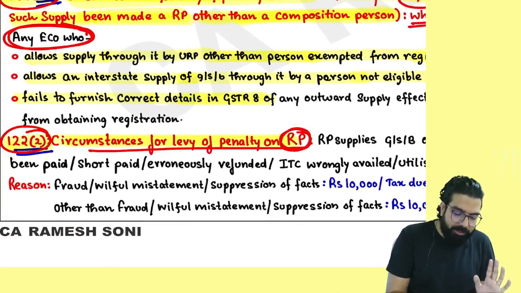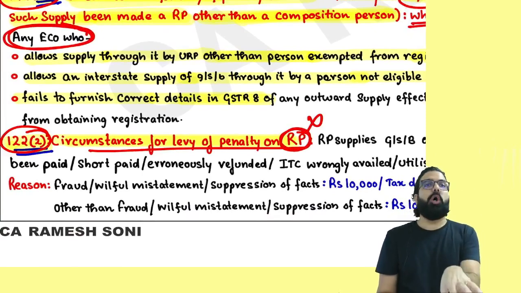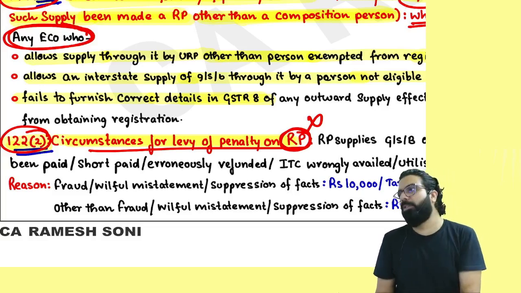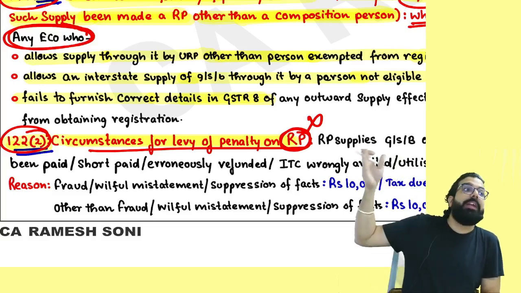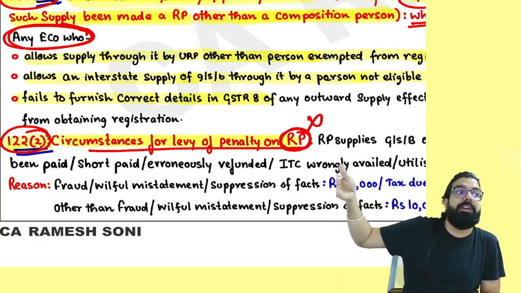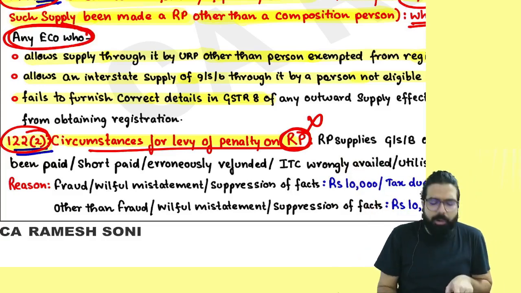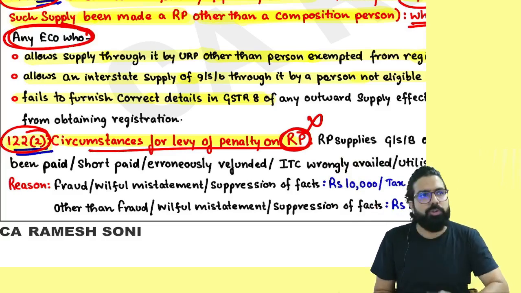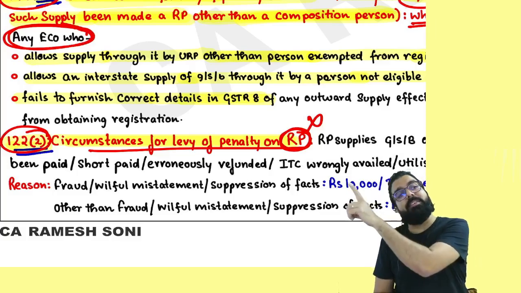Now this penalty, they had gone ahead and introduced with a thought that it will be charged. But this penalty never gets charged. Why? Because this penalty is already charged when demand and recovery, section number 73 and 74, we already go ahead and charge this penalty. So section number 122's penalty does not come. It was introduced, but actually it does not come because the officer charges this penalty when he charges the section number 73 and 74 penalty.